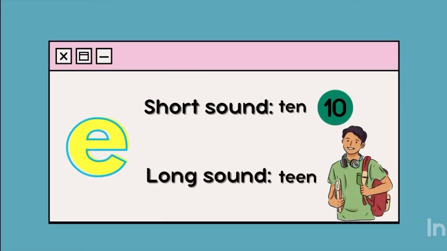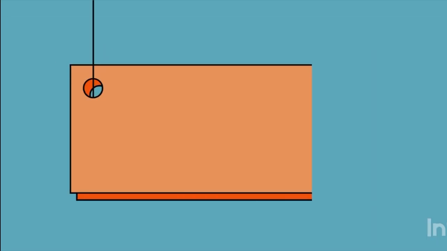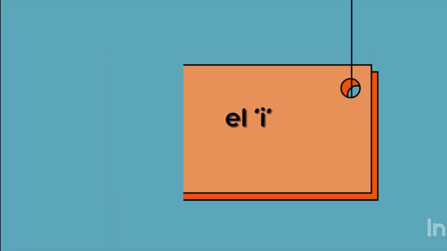Letter E. It makes two sounds. A short sound E as in the word ten, t, e, n, and a long sound E as in the word teen, t, e, e, n.